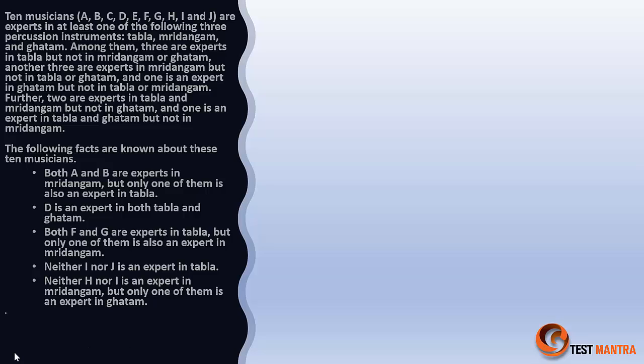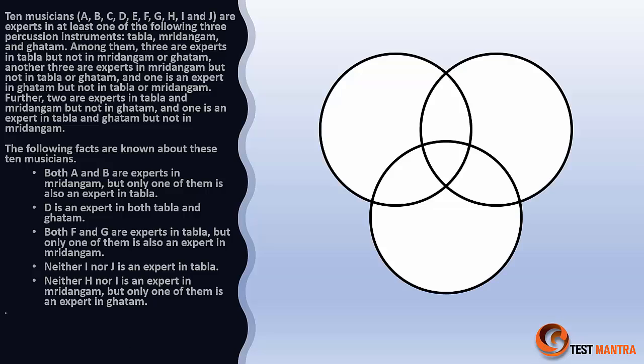So let's do one thing. Let's draw a Venn diagram. So 10 musicians and 3 instruments are there. So let's mark these instruments as tabla here, then mridangam, and then the next is ghatam. Right. So let's try to identify what are the conditions given.